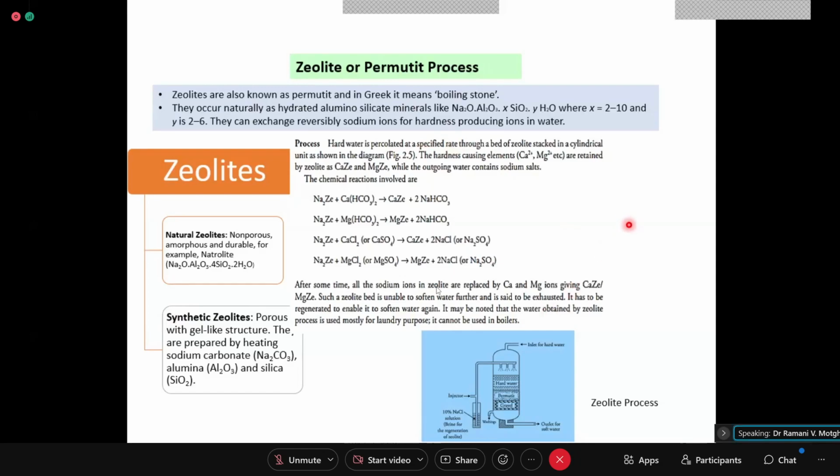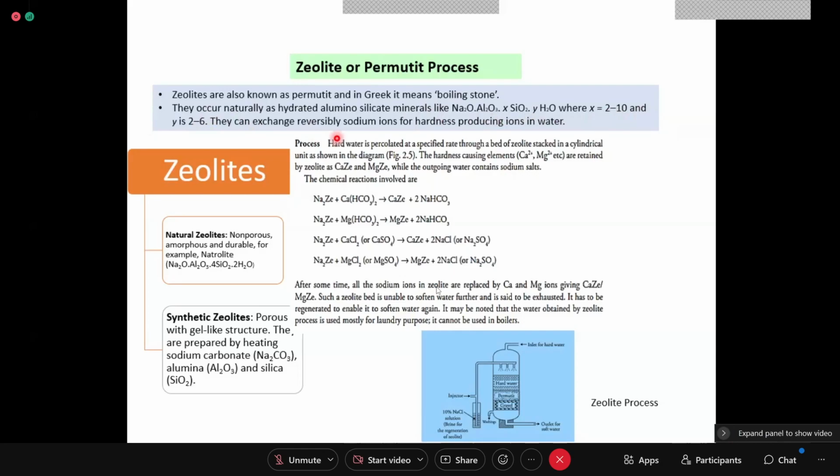So what are zeolites? Zeolites are known as permutit, and in Greek it means boiling stones. They occur naturally as hydrated aluminosilicate minerals like Na2O.Al2O3.xSiO2.yH2O, where x may be 2 to 10 and y may be 2 to 6.